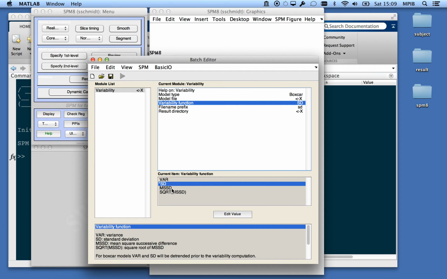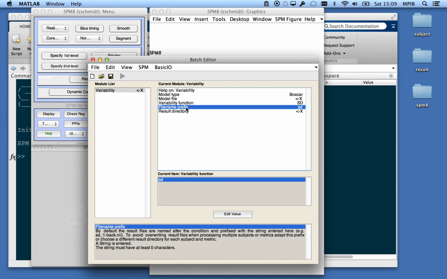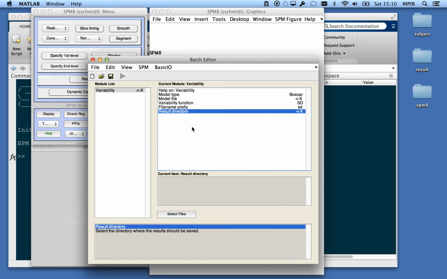And then we also have MSSD, which is mean square successive difference, and the square root of MSSD. Then you can choose a prefix for the file name. By default this is SD, and you need to choose a result directory for where the results of the computations will be saved to.